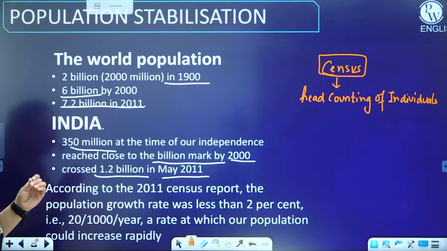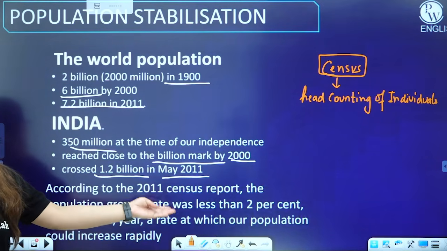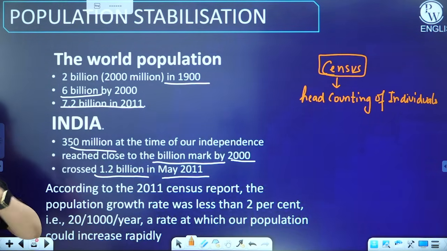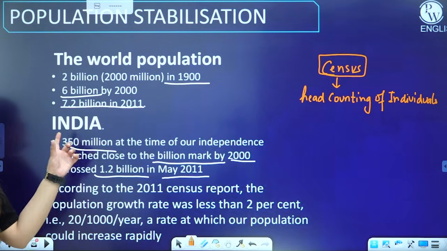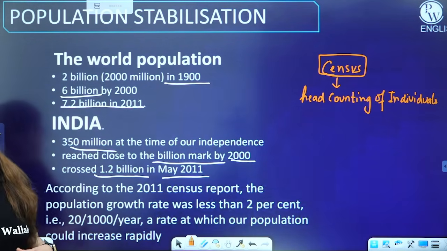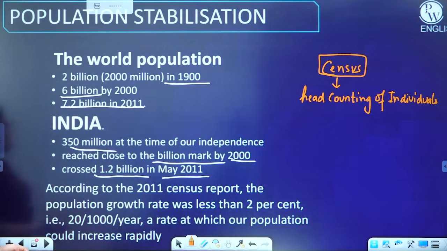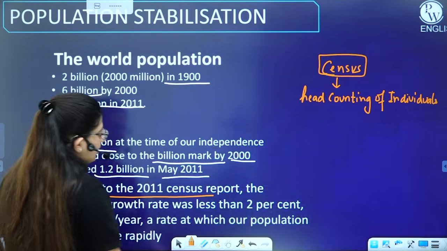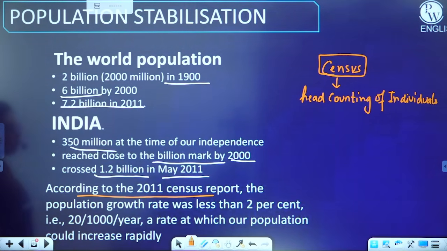If you can see here, the latest census was in 2011. As I have told you, it takes place with an interval of 10 years, right? So there is a 10-year difference between every census. According to the 2011 census report, the population growth rate was less than 2%. That is 20 per thousand per year, a rate at which our population could increase rapidly.